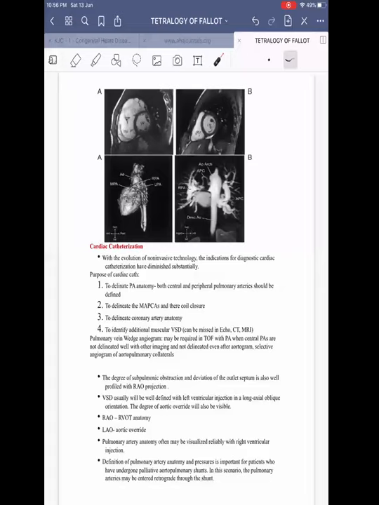Then coming on to cardiac catheterization, it is classically asked what are the purposes of cardiac catheterization in TOF. So we have to tell it is for delineating the pulmonary artery anatomy, both central and peripheral pulmonary arteries, to delineate MAPCAs and their coil closure as a therapeutic indication, to delineate the coronary artery anatomy and to identify additional muscular VSD. This is the one which can be missed in CT, echo, and MRI, and can only be delineated by using cardiac catheterization.